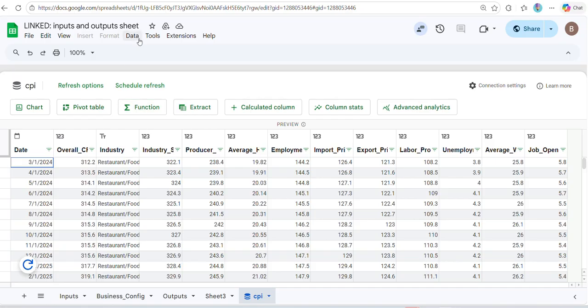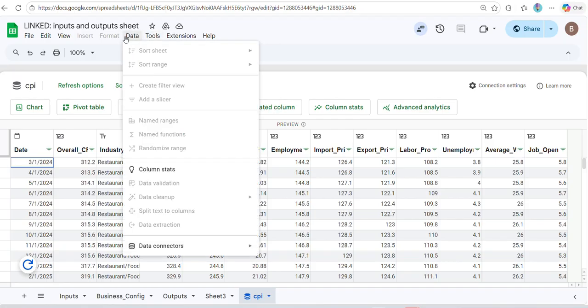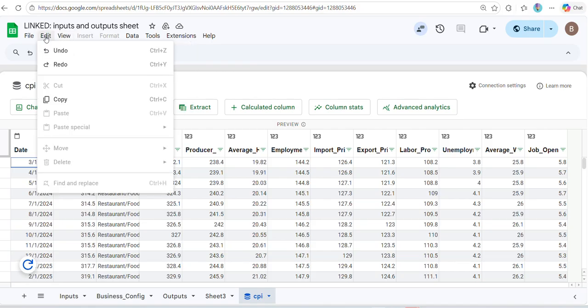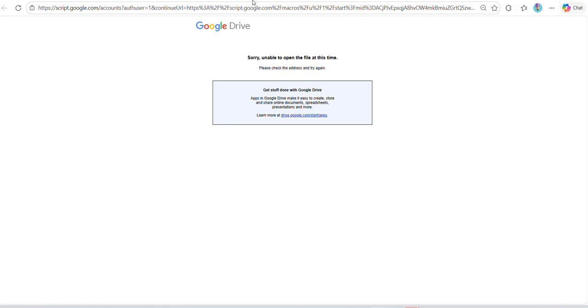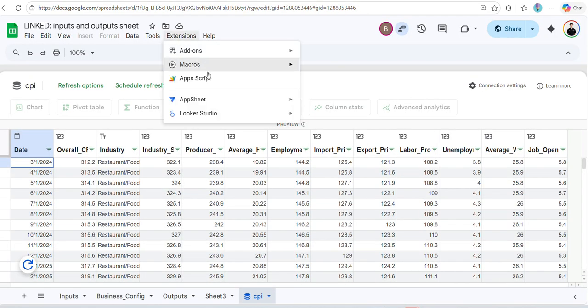So if you've been wondering this whole time, okay, well, where does AI come into this, right? You can see here in extensions, we have Google AppScript. And this is where our website is built off of. Let's see. Oh, sorry about that error. I was on a copy. Now we're on the right one.